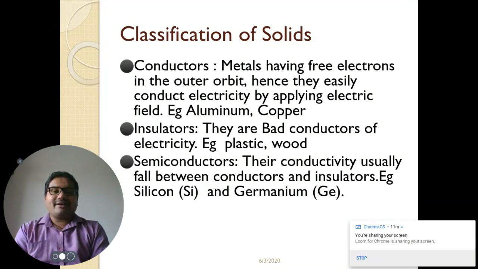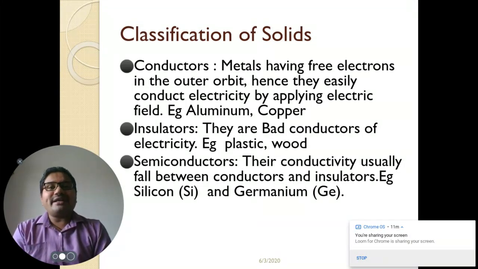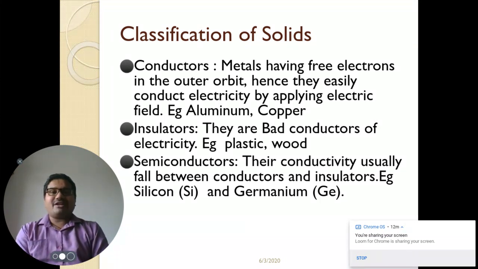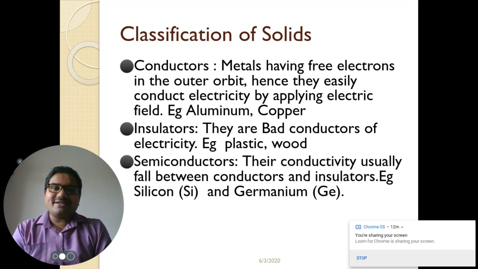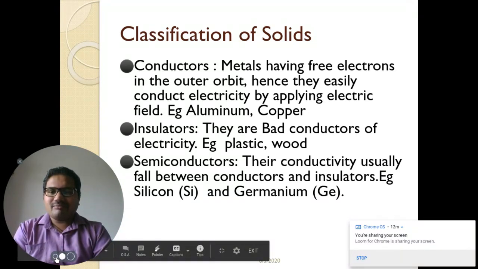Next are your semiconductors. Now, the most important devices that we use in electronics are semiconductor devices. So in this whole subject, we are going to focus on semiconductor devices. So what is basically a semiconductor device? A semiconductor device is a device whose conductivity lies between what? Insulators and conductors. It means it could act as an insulator as well as a conductor. The most famous or best examples of semiconductors are what? Silicon and germanium.